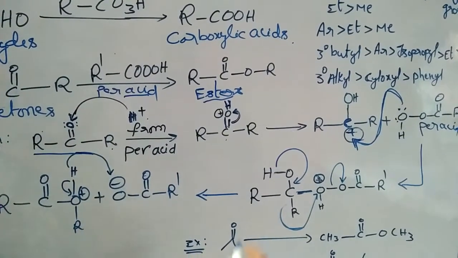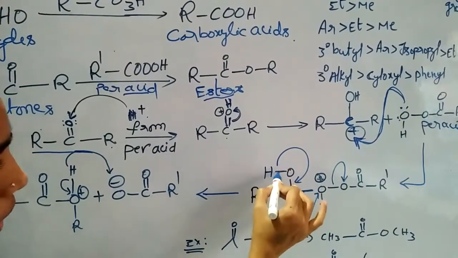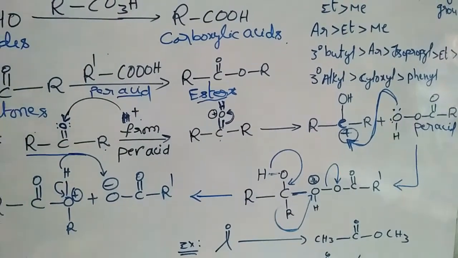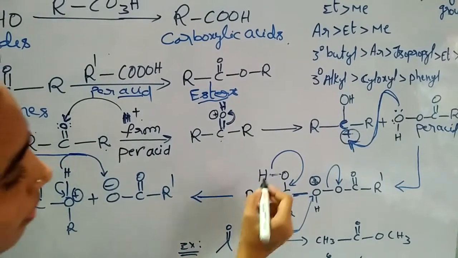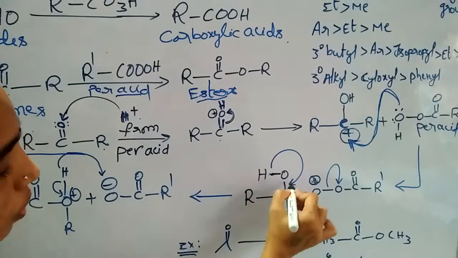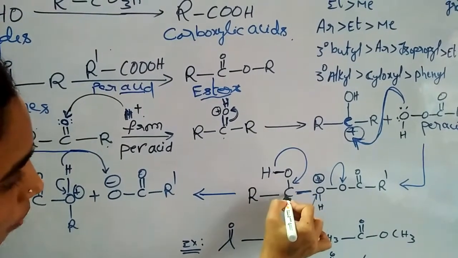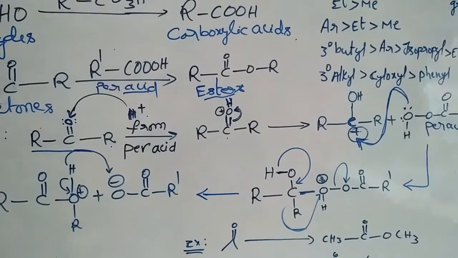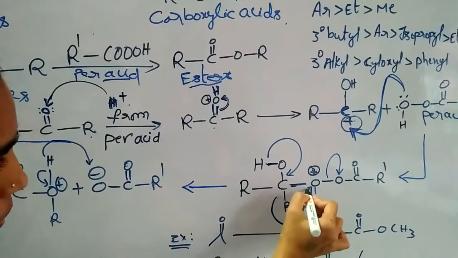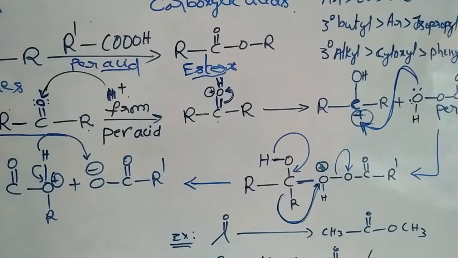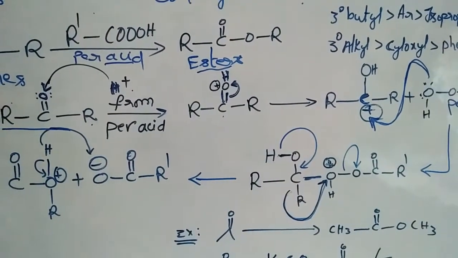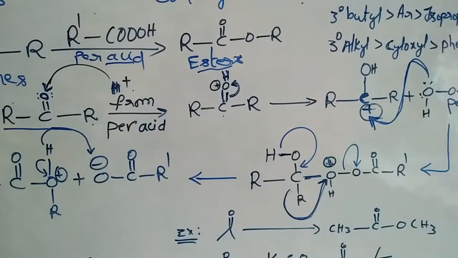Now what will happen? The bonding between hydrogen and oxygen in the hydroxyl group migrates towards the oxygen and carbon. Now the alkyl group migrates to the oxygen atom of the peracid part. This is the peracid part.